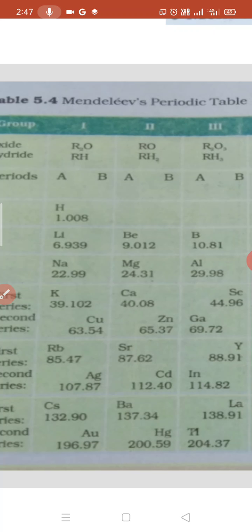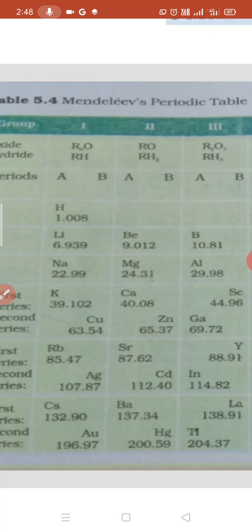And actually it happened. This is the great achievement of the scientist Mendeleev. His first achievement was that he predicted new elements. At the time of Mendeleev, those 63 elements were known.